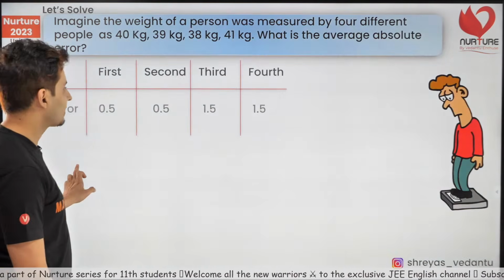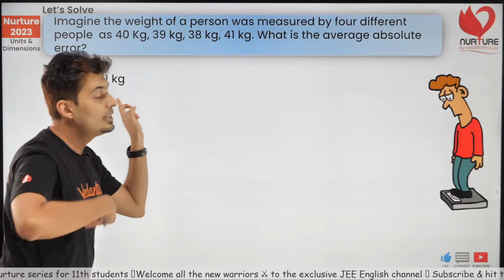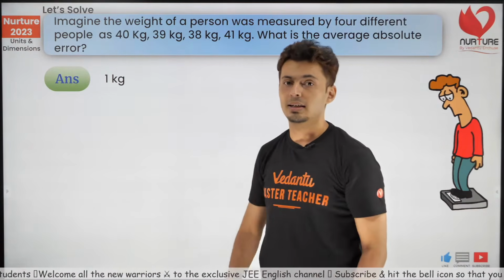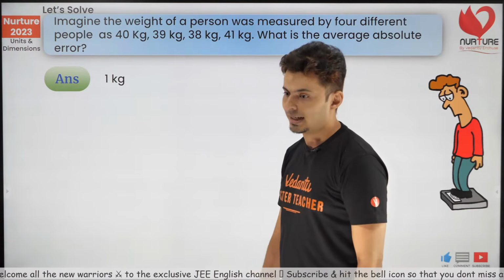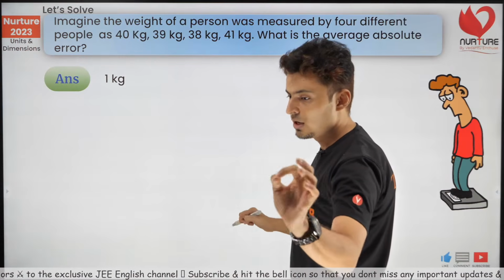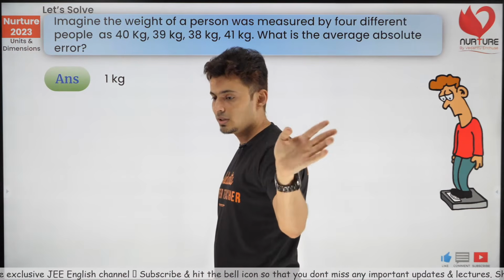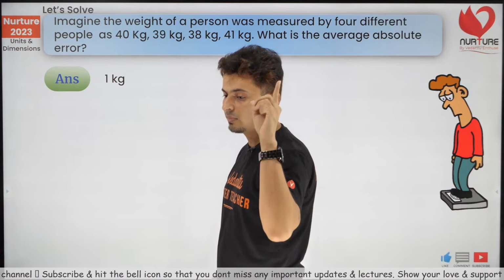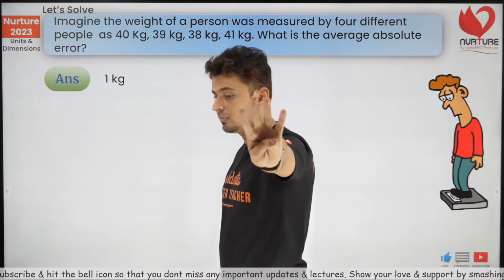The average deviation, average absolute error, modulus of that error, the average is going to be 1 kg. Great. No, it's not 2, it's 1 kg. You can calculate 0.5 plus 0.5 plus 1.5 plus 1.5, whole thing divided by 4 is going to be